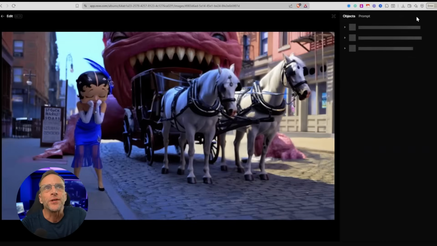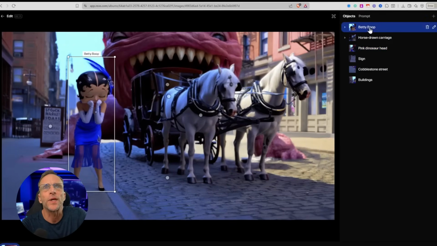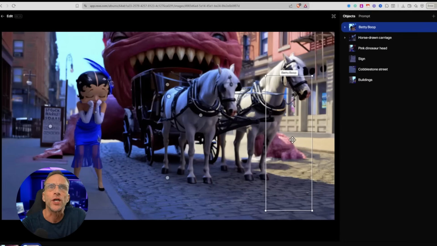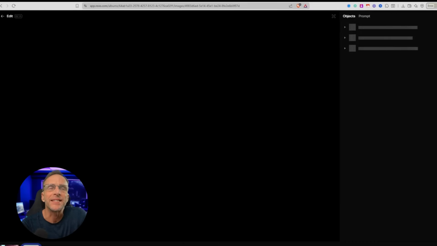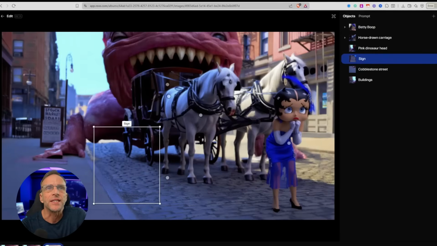Let me just show you one more thing you can do in the editor here. You'll notice that if I choose Betty Boop or if I choose the horse-drawn carriage or whatever, a little box appears around them and I can actually move this over and click Apply Edits. And now Betty has moved. Same thing with the sign. If I want the sign to be bigger and over here, I can just move that. Don't have to do anything else. Just click Apply Edits. And ta-da. Bet you didn't see that coming.